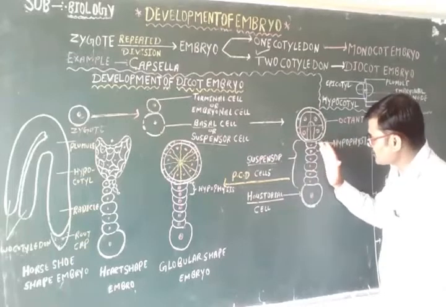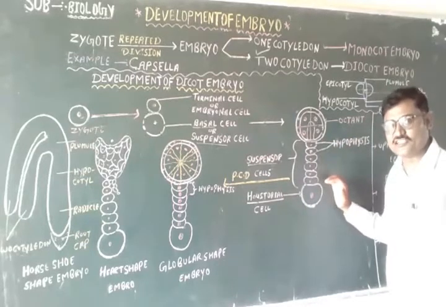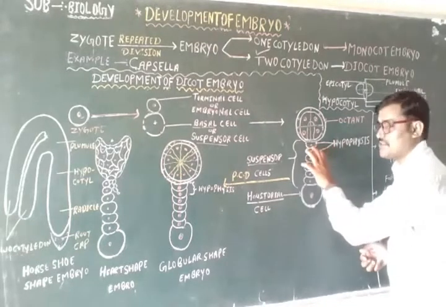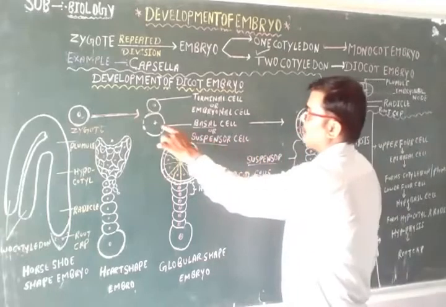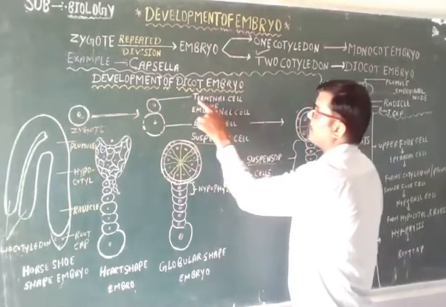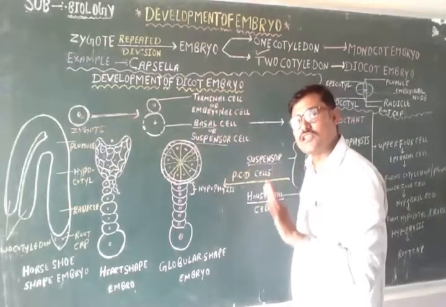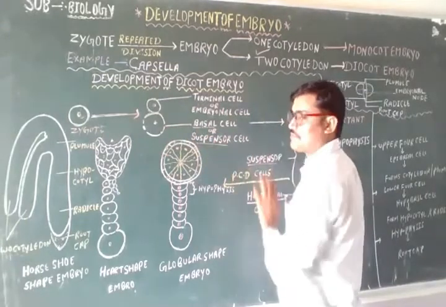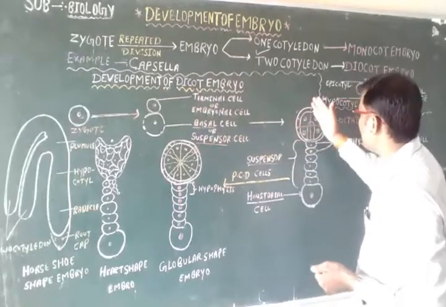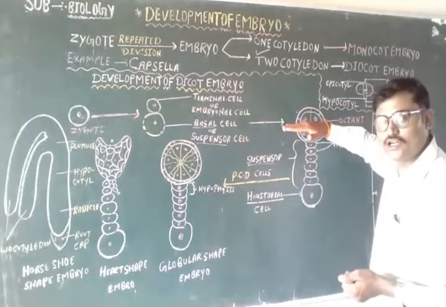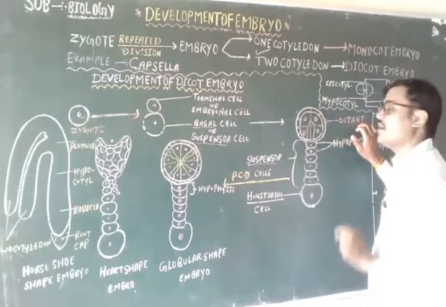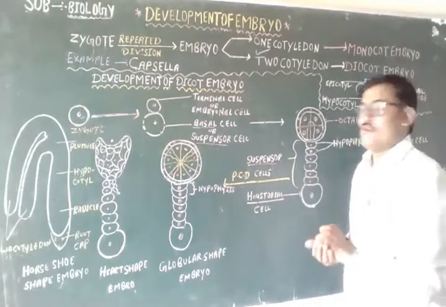And these are the suspensor cells. You can say 6 to 10 cells. Again I am repeating, these suspensor cells are formed by the division of the basal cell, and these octants are formed by division of the terminal or embryonal cell. In the basal cells or suspensor cells, transverse division takes place, and in the terminal or embryonal cell, both longitudinal and transverse divisions take place, and it forms 8 cells, and these 8 cells are known as octants.